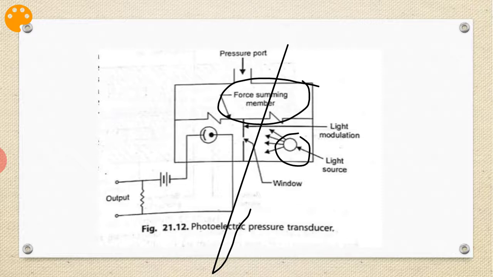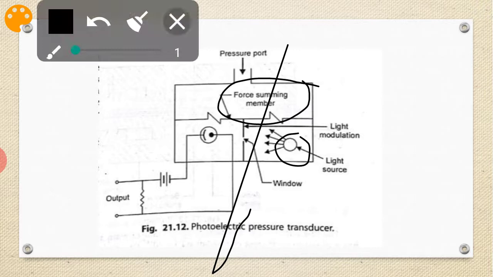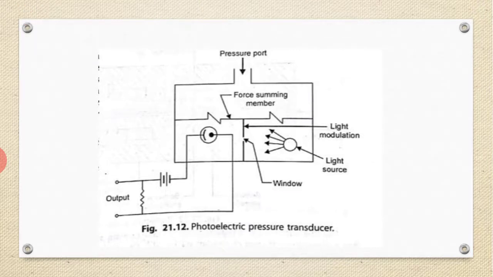Okay, so now the displacement of the force summing device modulates the quantity of incident light falling on the photo tube, that is, how much light falls through this small window as mentioned. Applied pressure or force changes the position of the force summing device, which in turn changes the position of the window, thus causing a change in incident light. So this principle is used here, and it tells us how much pressure is there.